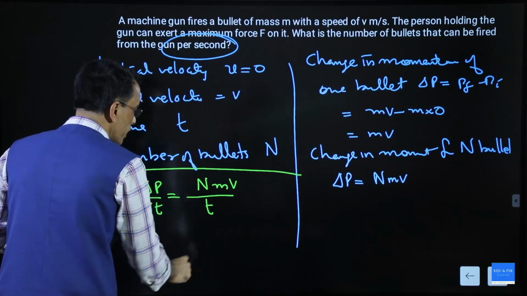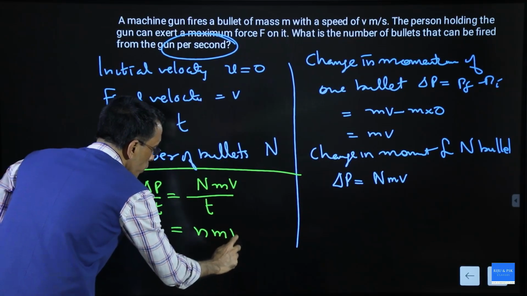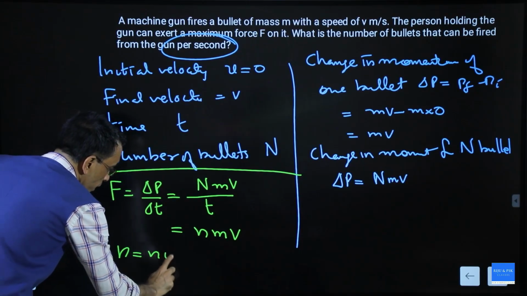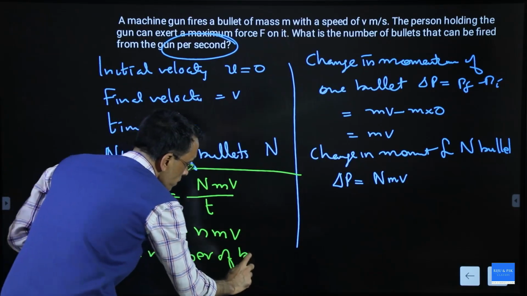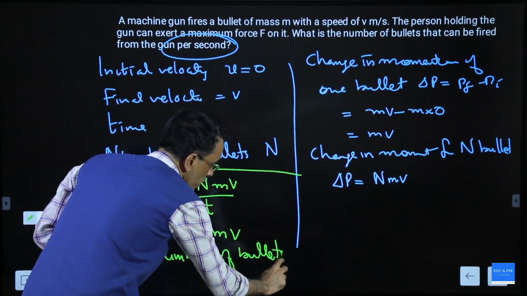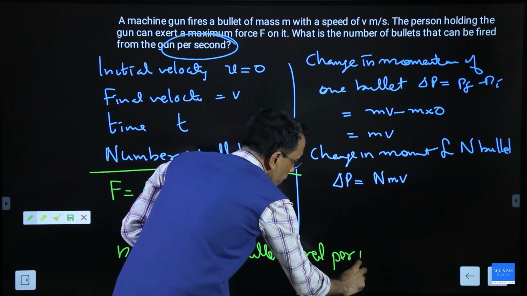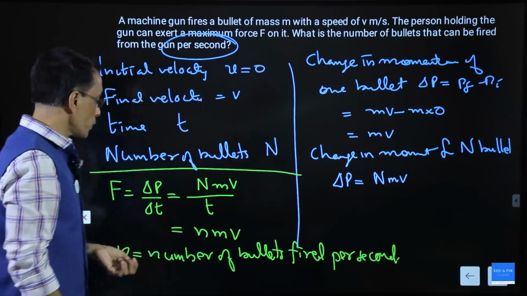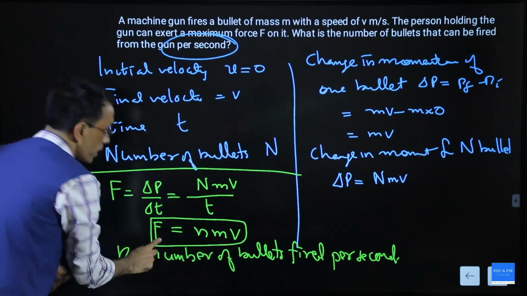And what is n by t? This n by t is the number of bullets fired per second.